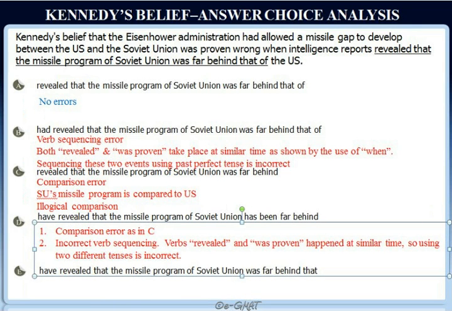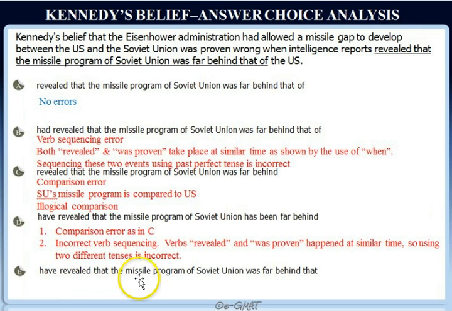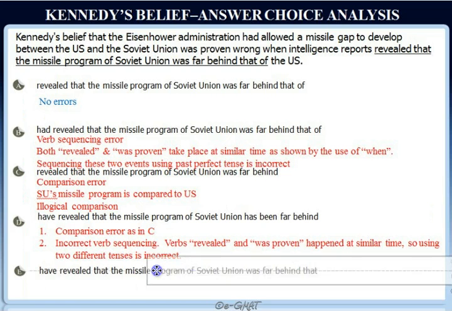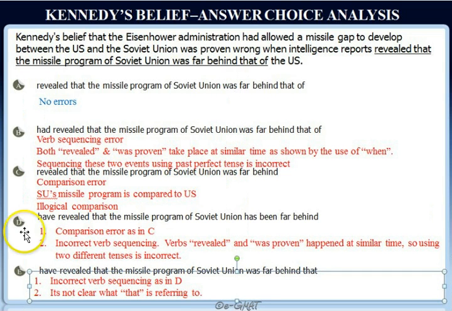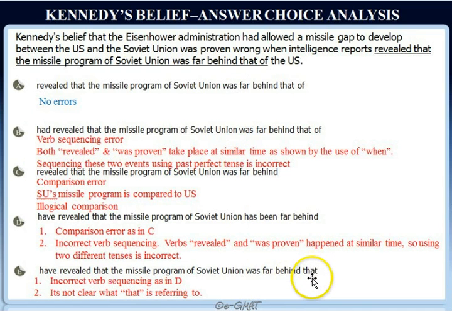This brings us to our last answer choice. Have revealed that the missile program of Soviet Union was far behind. So again, it also has similar issues as choice D does, and furthermore it's not clear what that refers to. Had it been that of the US, that would have made sense, but now it simply states that missile program was far behind that the US, so it's not clear as to what the role of that is. So clearly again, we have been able to eliminate all the remaining answer choices, and as we found out in the error analysis, choice A is the correct answer.